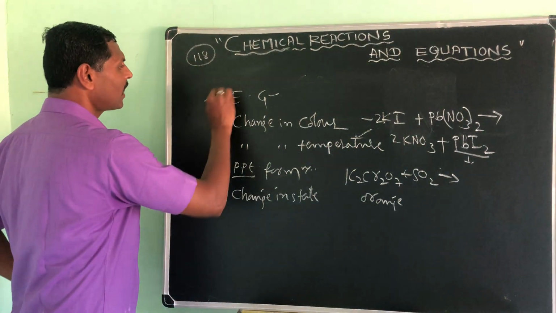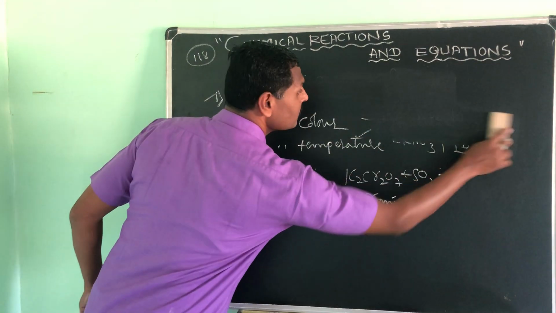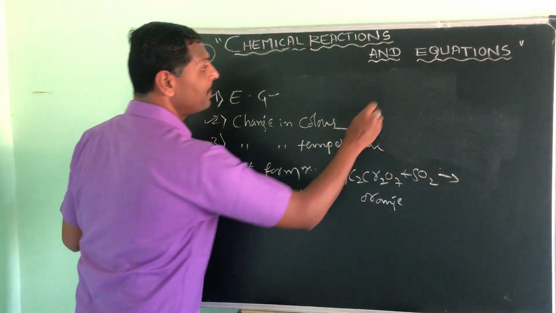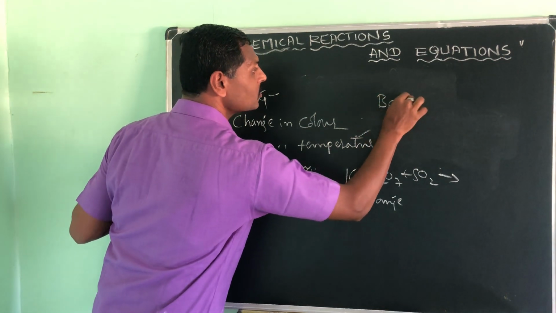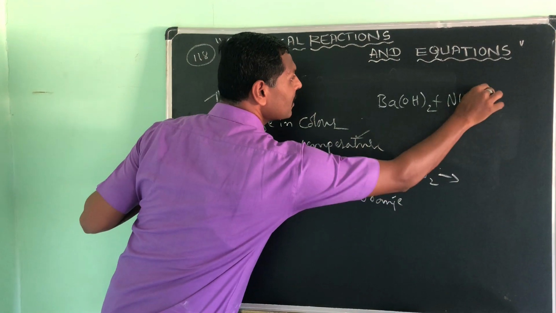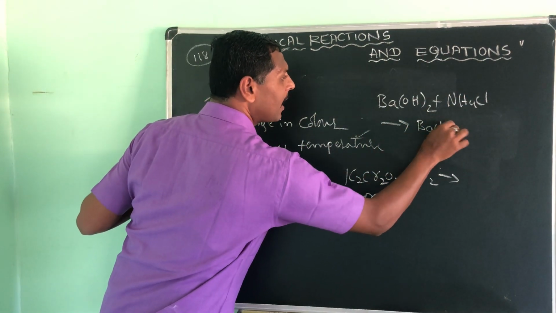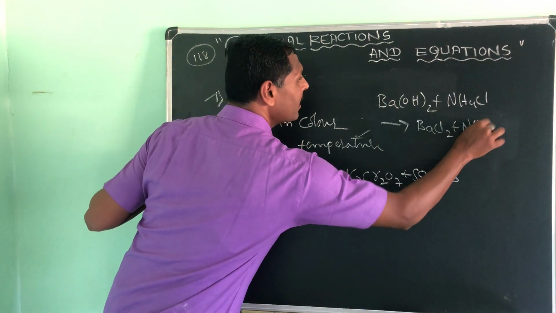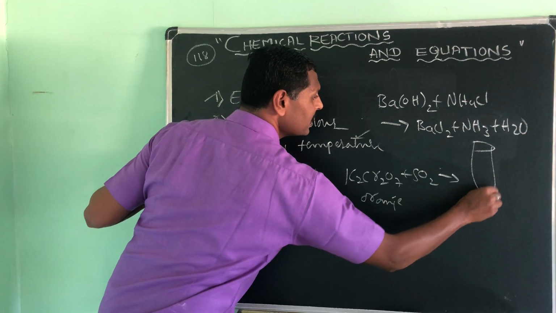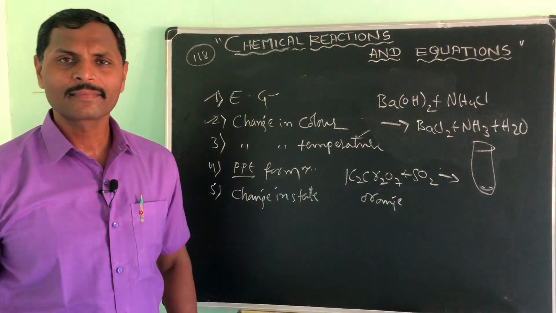So these two things we have finished, and change in temperature also, as we just discussed. If you take barium hydroxide, Ba(OH)2, and it reacts with ammonium chloride, then you will see barium chloride, ammonia and water are going to form in a beaker, and if you touch this beaker, you feel cold.